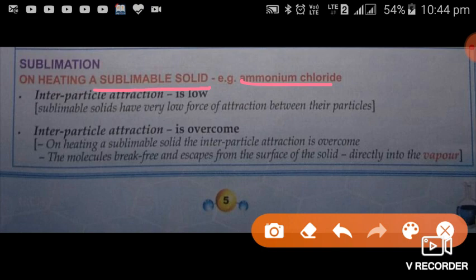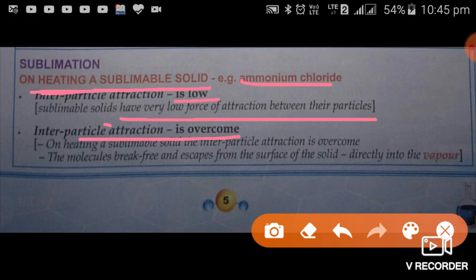In this case, the interparticle attraction is low. Why? Because these are solids, and these sublimable solids have very low force of attraction between their particles. Even though they are solid, their force of attraction is very low. The interparticle attraction is overcome when we heat any solid